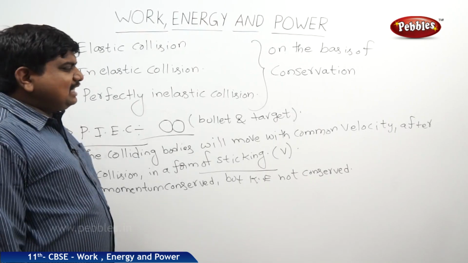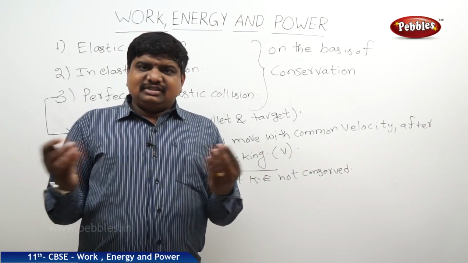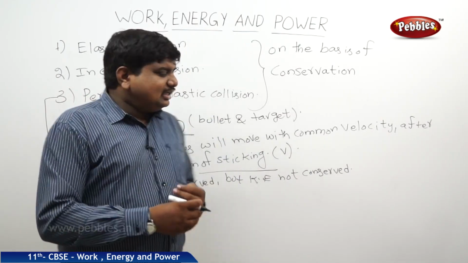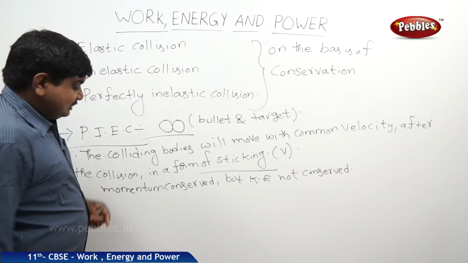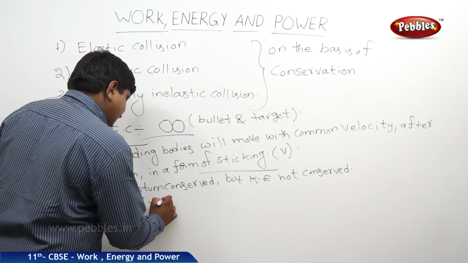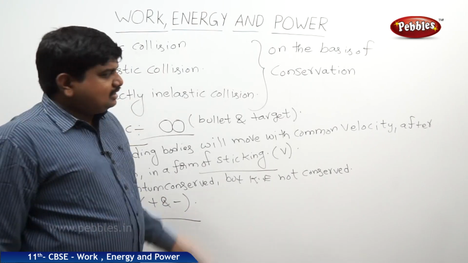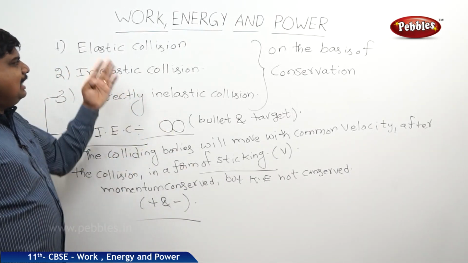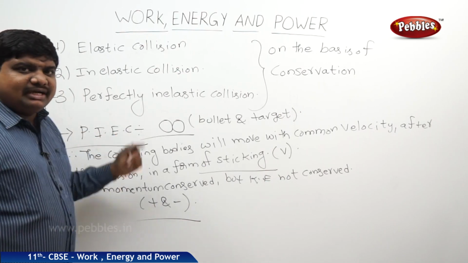Two oppositely charged particles like positive and negative, proton and electron, will stick together and move with a common velocity in such cases of electricity. That is also an example of perfectly inelastic collision. Such like this, we can classify the collisions on the basis of conservation of energy and momentum.